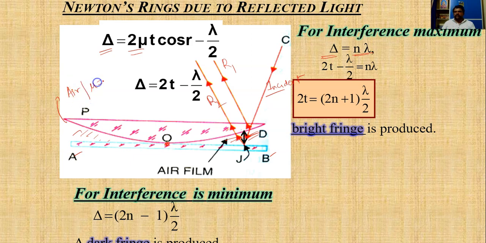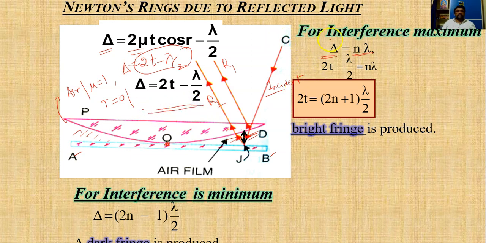That's why for air, the refractive index mu is 1, and for the perpendicular incidence case of the rays, the angle of refraction will be equal to 0. That's why the path difference will be 2 into 1 into t cos 0, which becomes 2t minus lambda by 2. So this is the path difference.